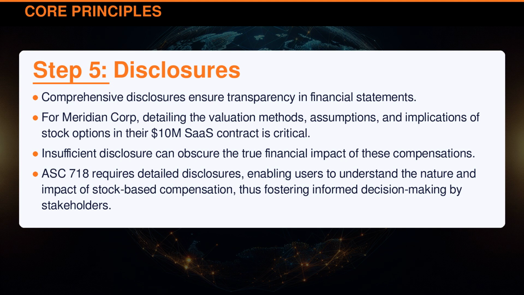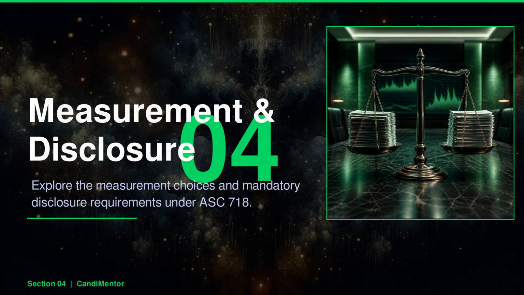ASC 718 requires detailed disclosures, enabling users to understand the nature and impact of stock-based compensation, thus fostering informed decision-making by stakeholders. The measurement method you choose directly impacts your balance sheet. A wrong choice can overstate assets by millions. ASC 718 requires choosing between intrinsic value or fair value, with specific disclosures ensuring transparency. It's crucial to understand both to avoid financial misstatements and to meet compliance requirements.